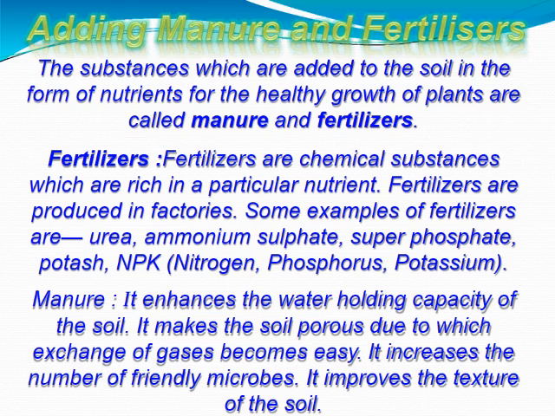And fertilizers, they are man-made chemical substances. They are rich in particular nutrients. They are produced in factories. Examples are urea, ammonium sulfate, NPK. NPK means nitrogen, phosphorus, potassium.